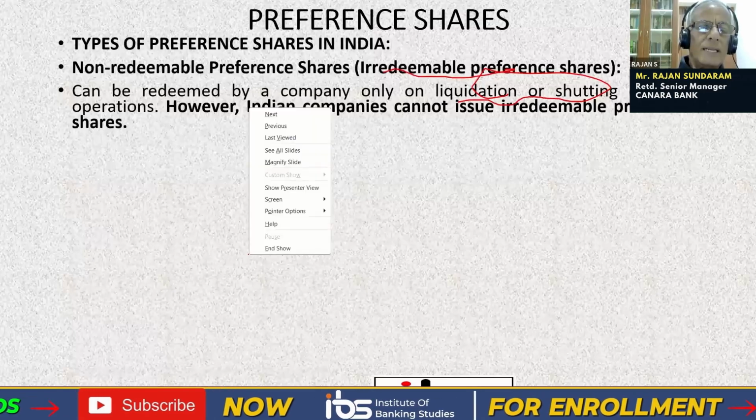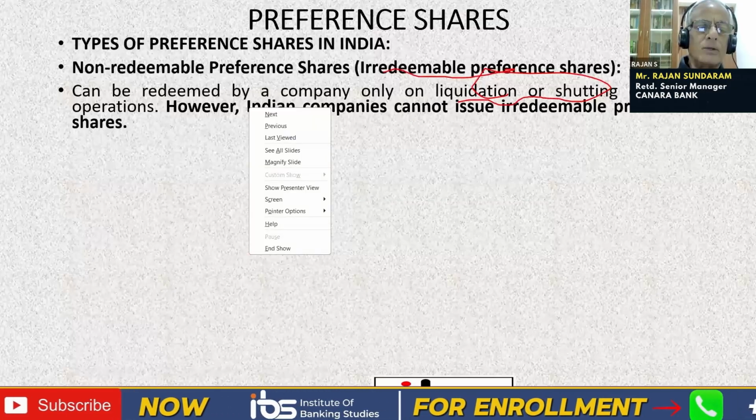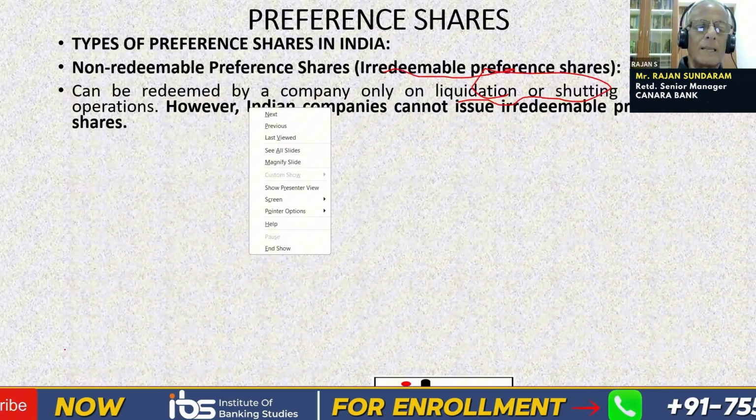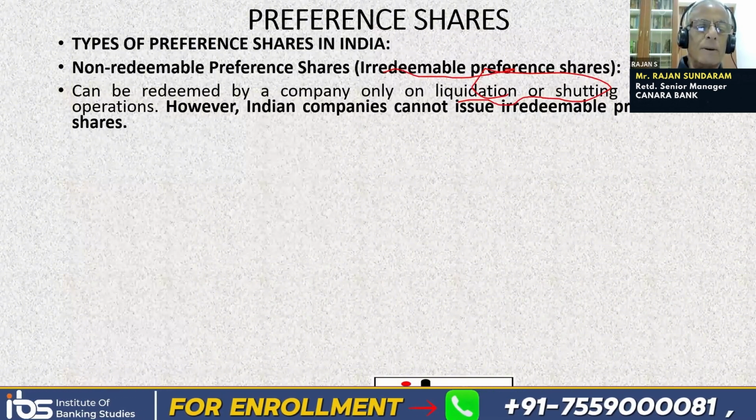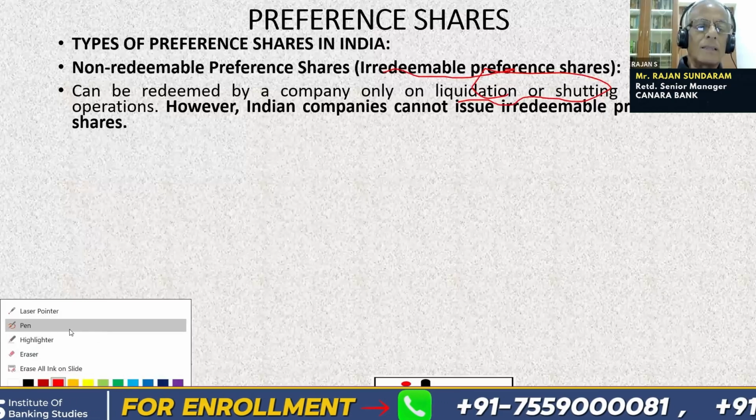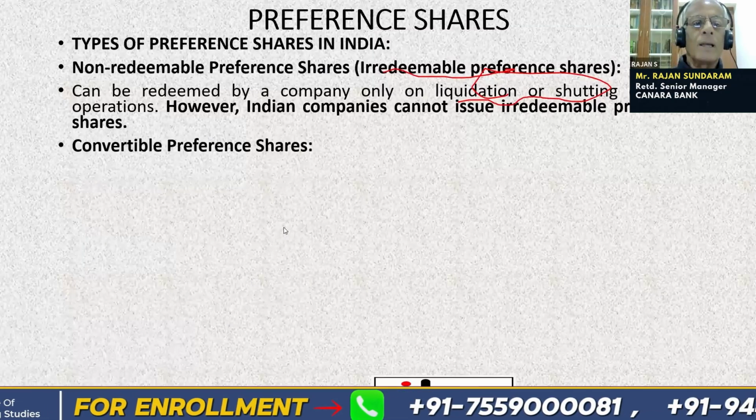So we have seen that irredeemable preference shares cannot be issued by companies other than banking companies in India. Only banks are permitted to issue irredeemable preference shares in India. All others cannot issue this.